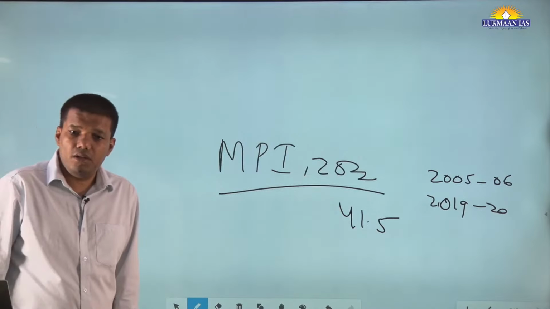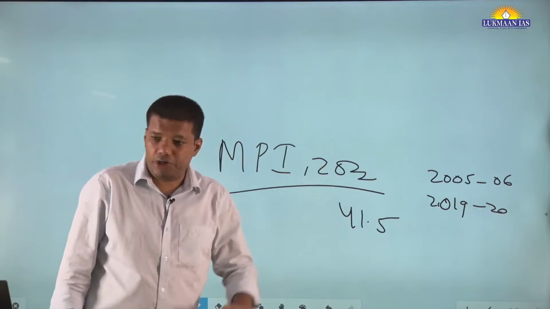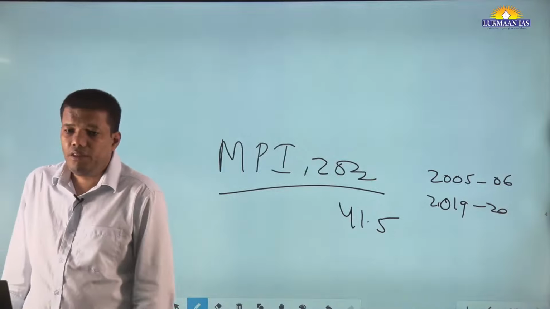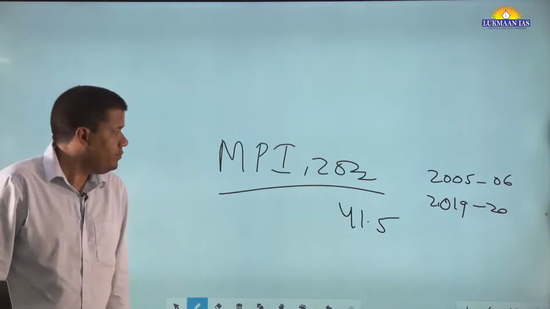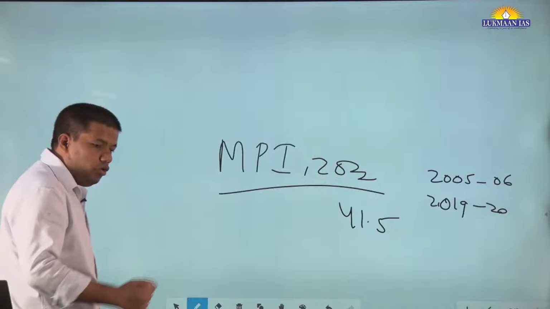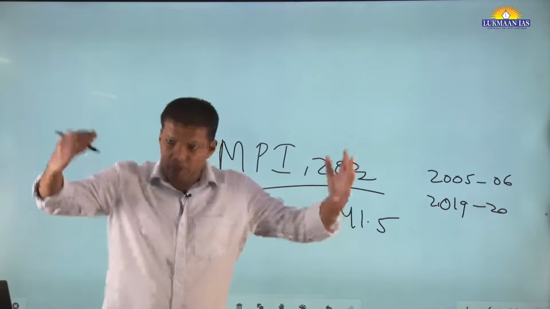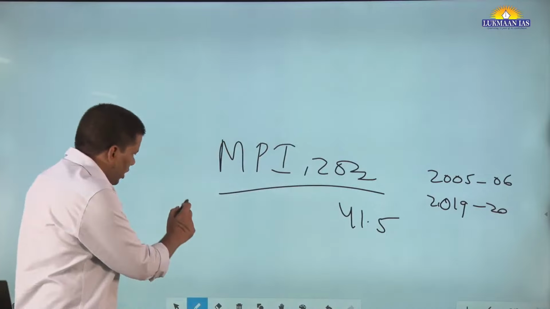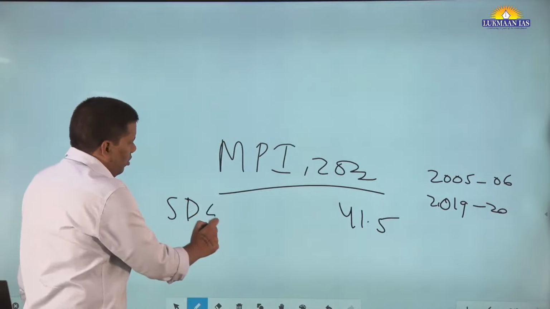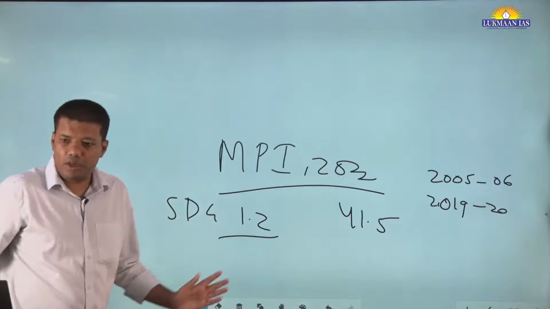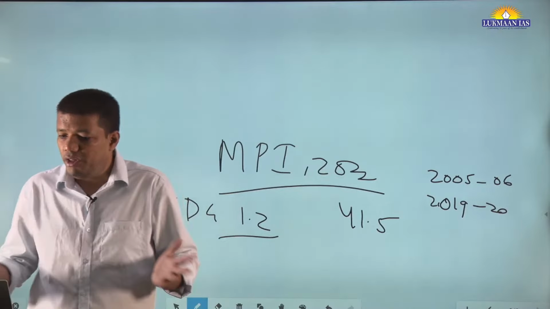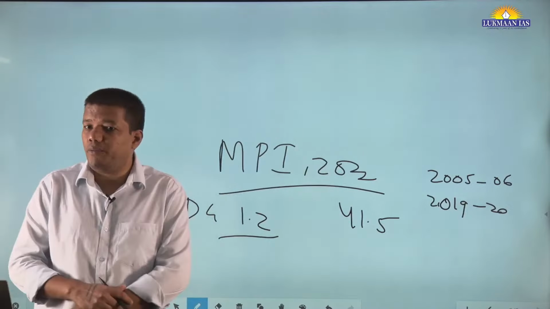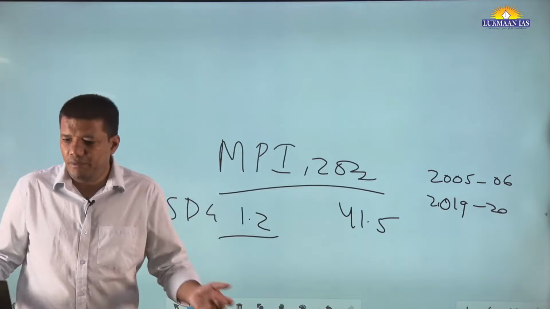Demonstrating that the SDG target 1.2. Within SDG goals, there are 17 goals, and in every goal there is a target. So there is one target, SDG 1.2. It talks about halving, reducing by half the proportion of people living in poverty.